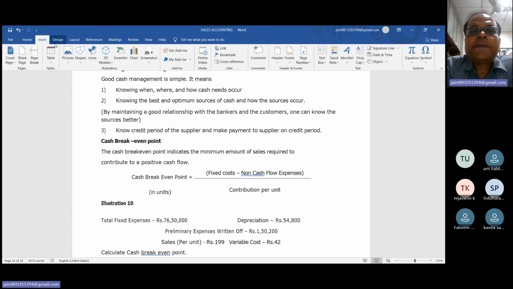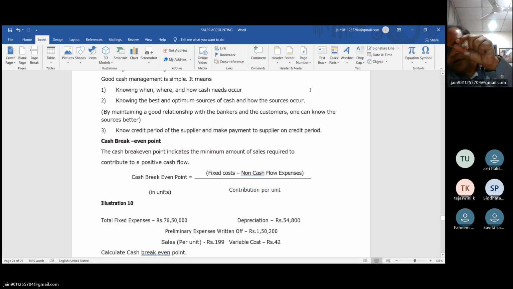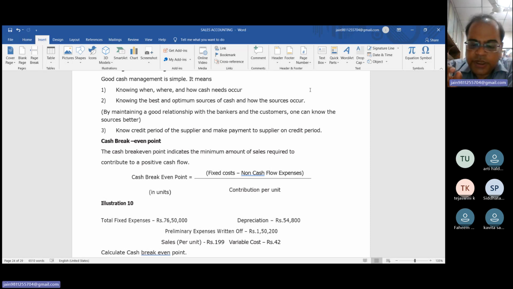Is this clear, beta? Suppose the total sales of the product is rupees 10. Sale value is 10. And if you sell 100 units, then you can recover all your cost. So this is called the break-even point. A point where no profit and no loss. But over and above your break-even point, this is your profit.